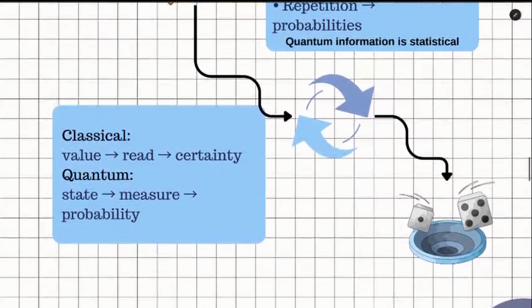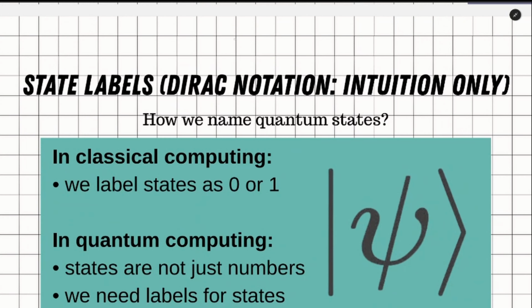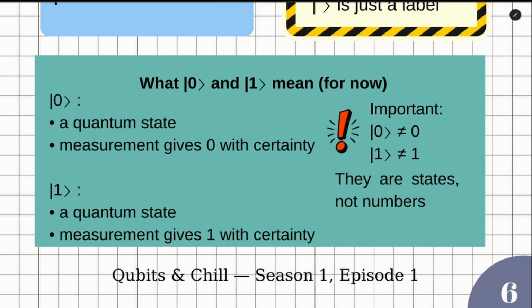Before we draw circuits, we need to clarify one notation. You will often see a symbol like this, and this is called ket 0. This symbol does not mean absolute value. Ket 0 is the name of a state, not the number 0. Measurements produce numbers. States are something different. For now, this intuition is enough. We will do the full mathematics in later seasons.